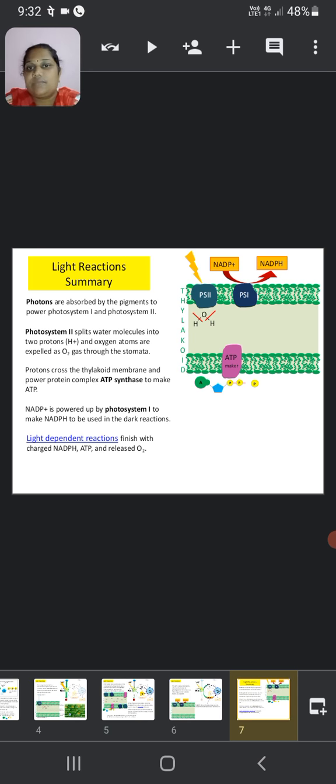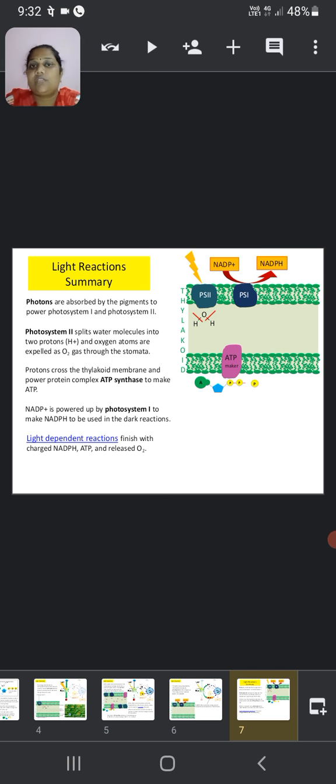Light reaction summary. Photons are absorbed by the pigments to power photosystem first and photosystem second. Photosystem second splits water molecules into two protons and one oxygen atom, which is expelled as oxygen gas through the stomata.